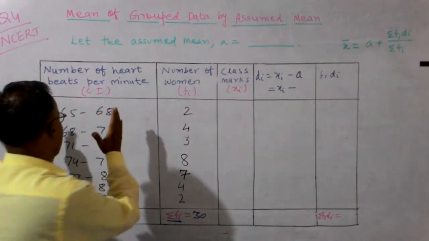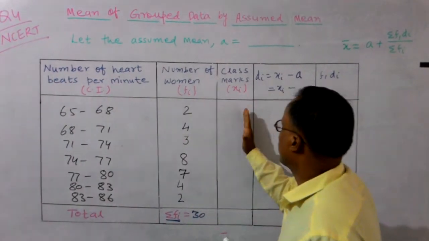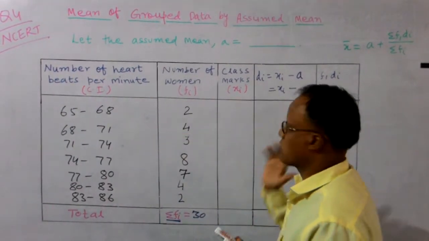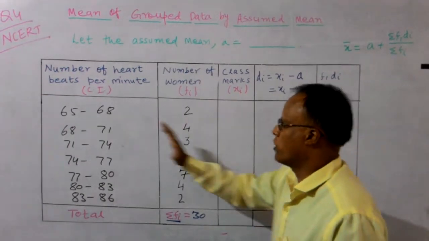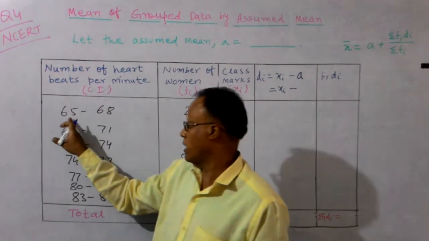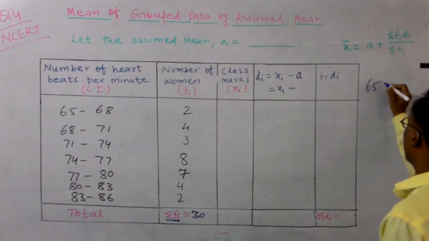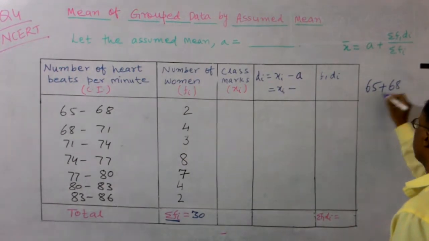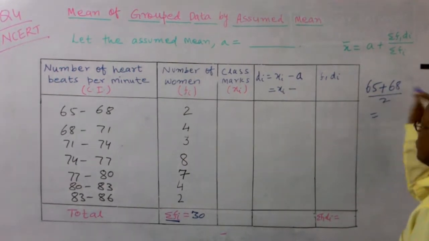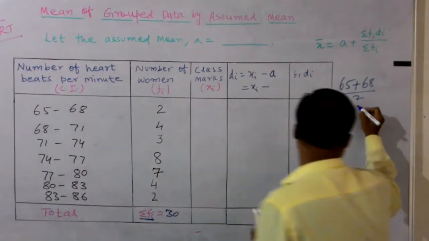Now this is your given class interval. So you have to calculate the mean value, the class mark, for each interval. There are two ways. The first method: this is called the lower limit, this is called the upper limit. Add these two values, lower limit plus upper limit, divided by 2. When you add 65 plus 68, how much will come? 133.